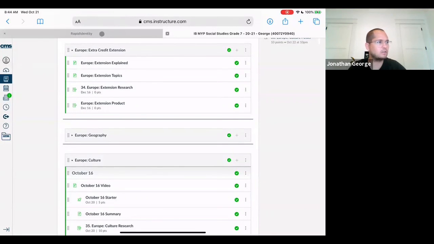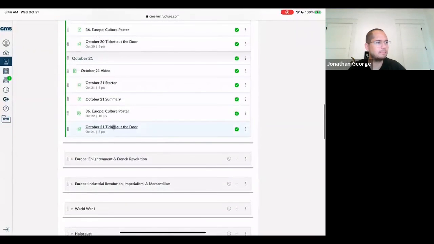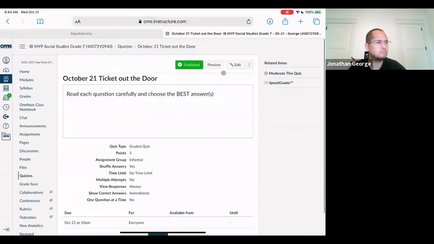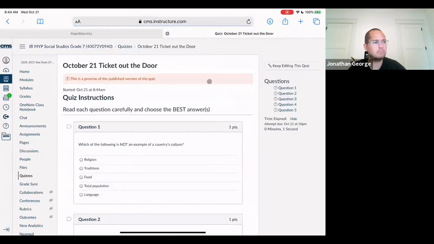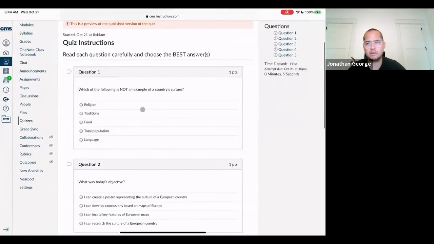So everybody go to the ticket out the door, October 21st, and I want you to go ahead and complete this now. Here's a good one. This helps me understand whether you understand what culture is or not. I'll be able to look at this, and if you miss this question, then clearly I've got to figure out another way to teach you what culture is.